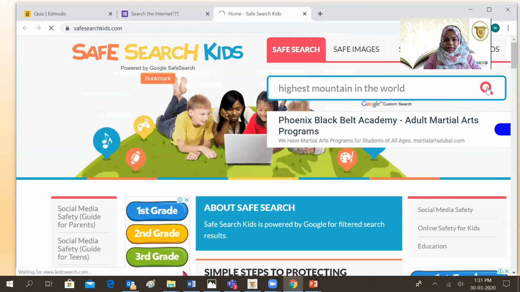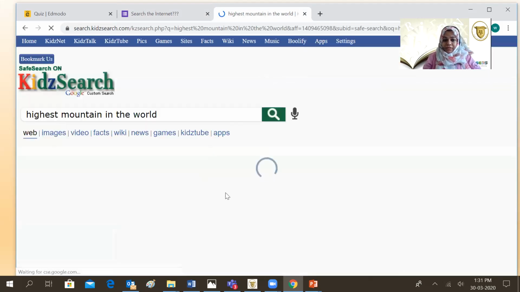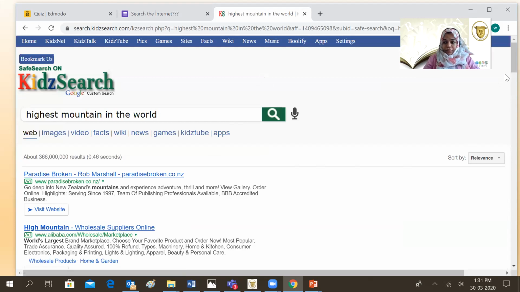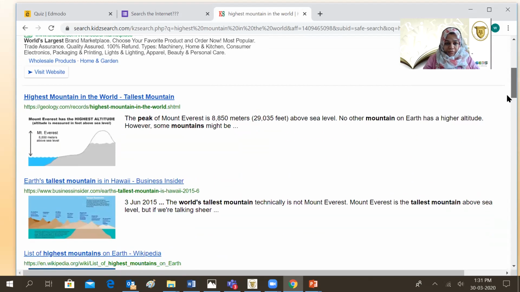As soon as you press the magnifying glass, you will see that the results will come down. Now remember, all these are advertisements. Do not click on these advertisements. Use the bar on your right to help you go down. Now, the answers are coming up here.